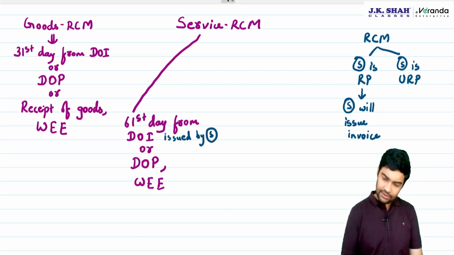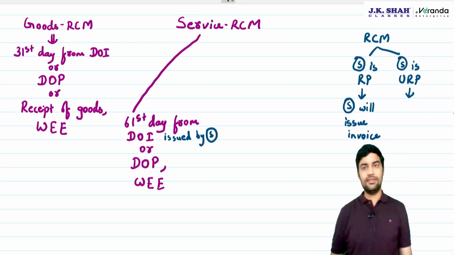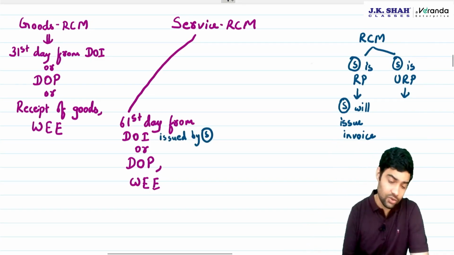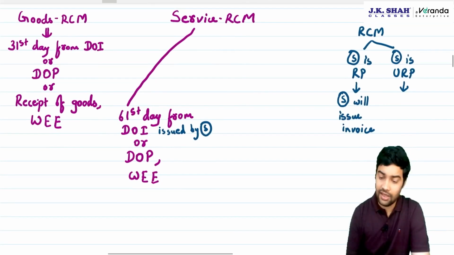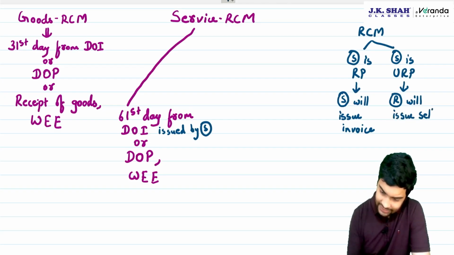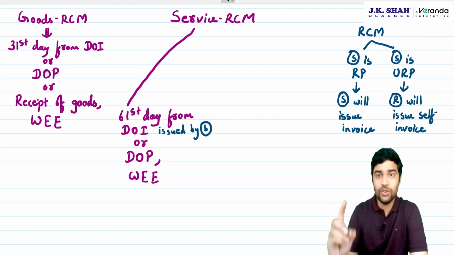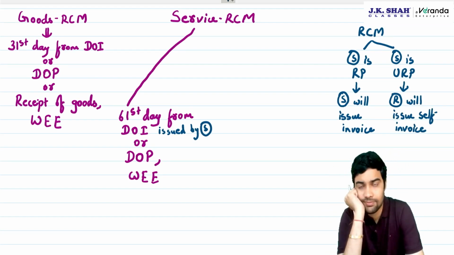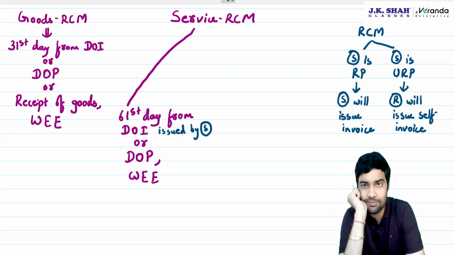What if the supplier is unregistered? Now, if the supplier is unregistered, who will issue the invoice? You recall something? The recipient will issue the invoice, and this was called a self invoice. You remember? The recipient will issue a self invoice. Correct. This was the provision.